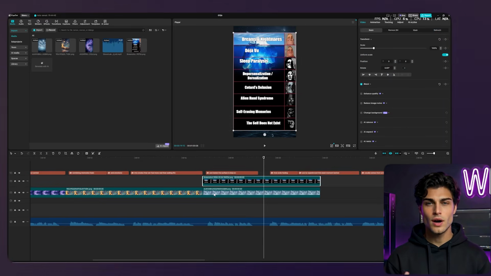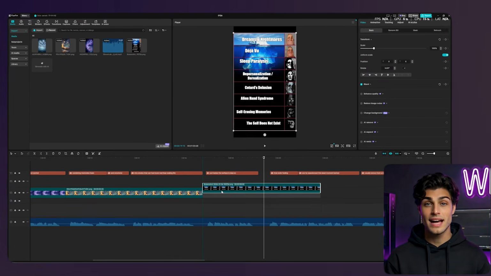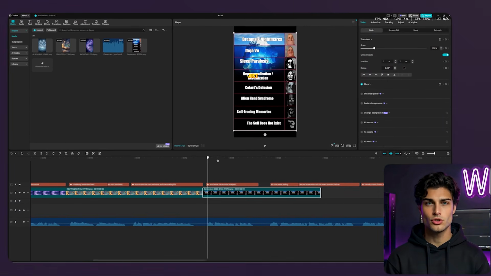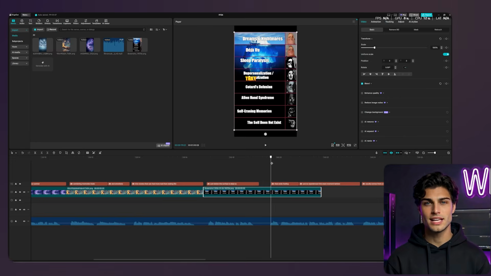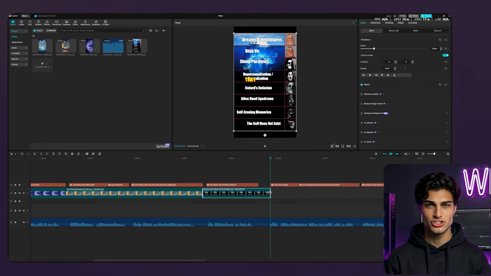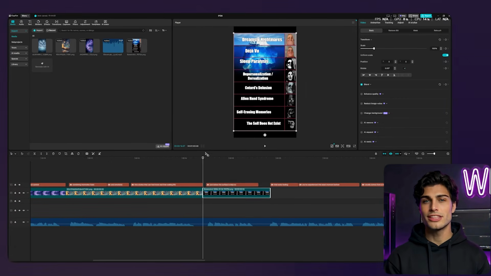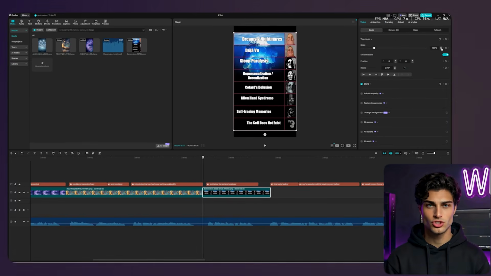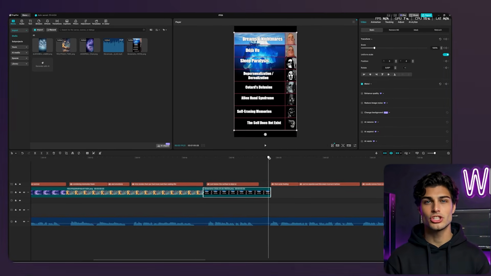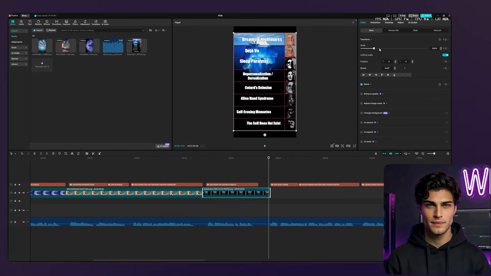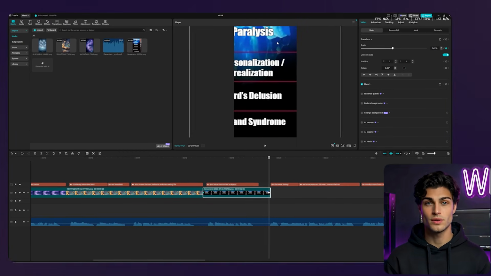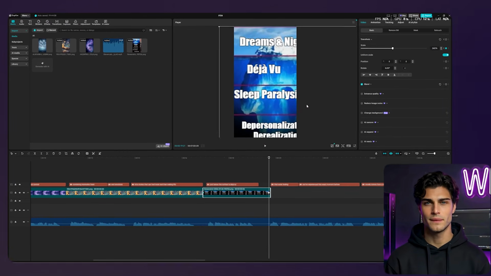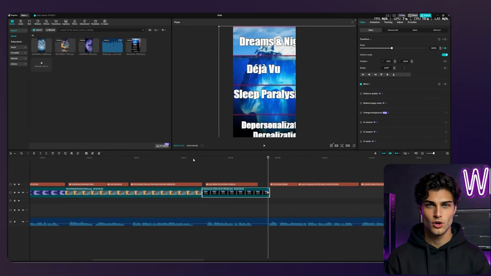Here is the secret sauce. Change the values just slightly. I'm bumping the scale from 100% to 115%, or I'm shifting the X position slightly to the right. This creates a slow, subconscious push effect. It feels like the image is alive, like it's breathing. Do this for every single visual. Never let the pixels sit still. Constant motion is the only way to hold attention.